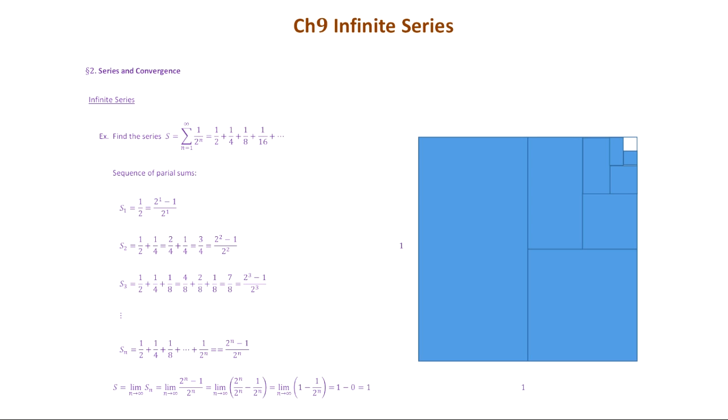So you're going to add those pieces, the blue pieces, and then you just keep on adding and adding, and at the end, what is left not filled by the color is just a small rectangle or square. But you keep on adding, then eventually you're going to fill the whole unit square, and you get the area to be 1. So that's why the sum of this series is 1. So you can easily understand it geometrically.